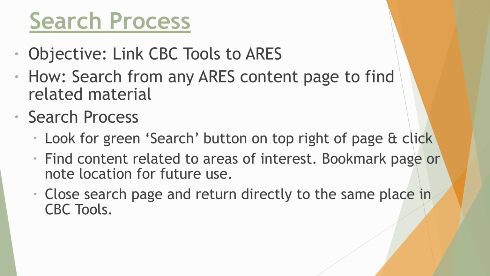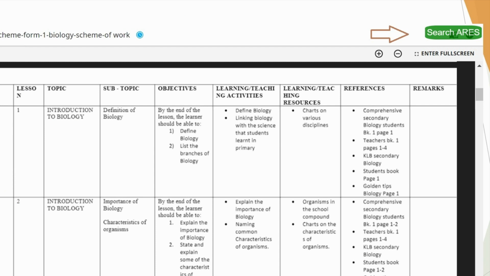How to search any content on an ARES page. You will see there is a green button written search on the top right of the page. Click on it. At this point, it will give you a blank space where you can write any topic or subject that you want to access. Here you will search a very specific topic and be able to get specific content to use in class. You can bookmark it to use it later, or you can keep the tabs open as you walk into the classroom so that you can review it later on.